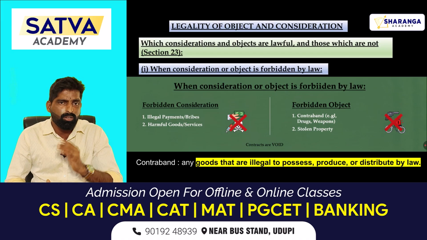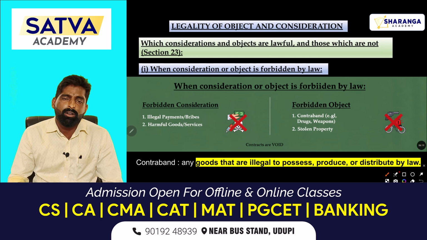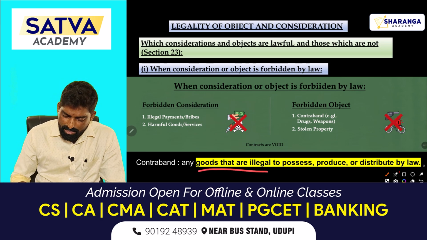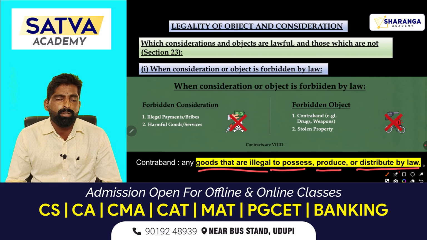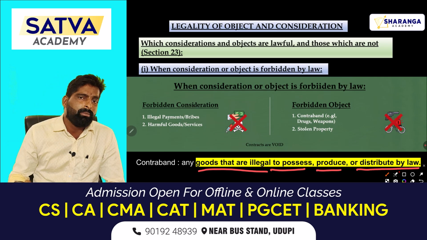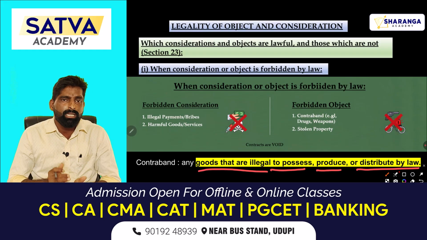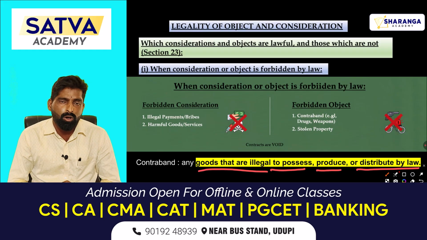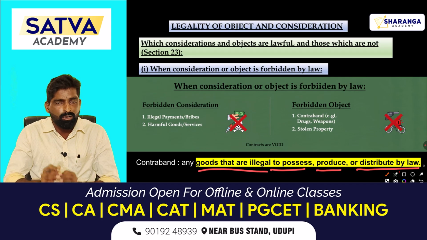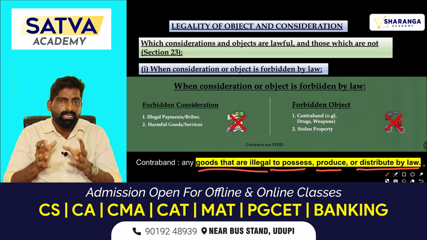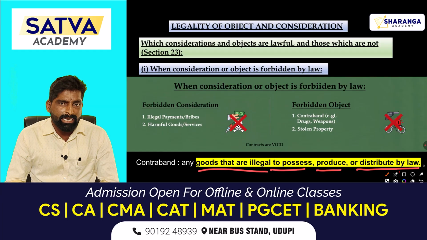See again the meaning of contraband. Contraband means goods that are illegal to possess, produce and distribute by law. There are some goods which are prohibited by the government. Even producing, distributing or selling those goods are illegal activities according to the law. Dealing in weapons and drugs comes under this category.